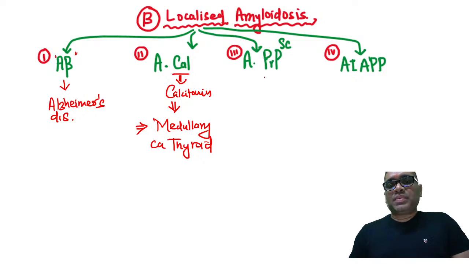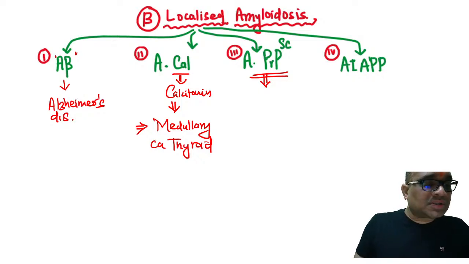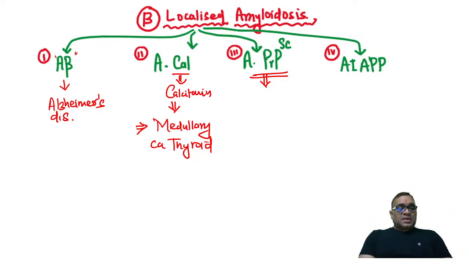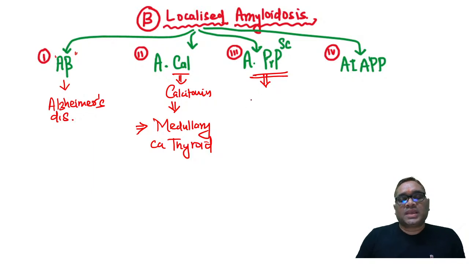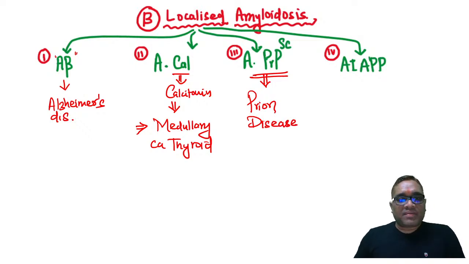Right. APrP-Sc. Can you tell me what this is? Very good. This time Shubham gave the first correct answer. That is the prion disease. PrP-Sc is the abnormal prion protein, seen in the brain in prion disease, with progressive dementia, which we discussed yesterday.